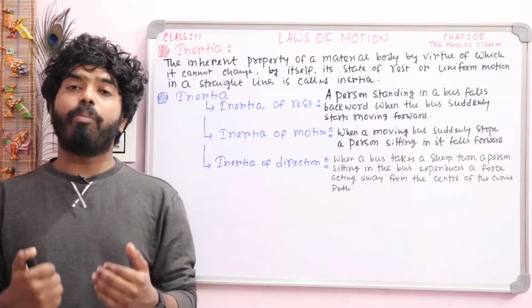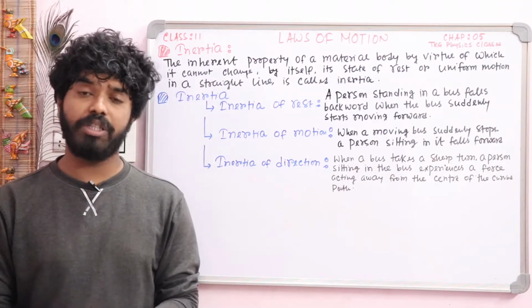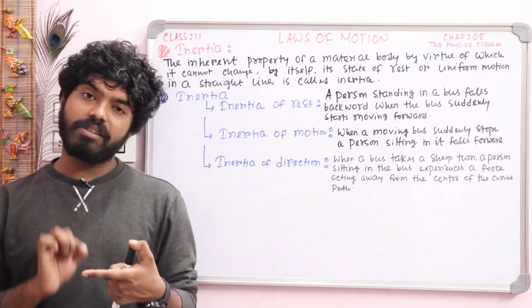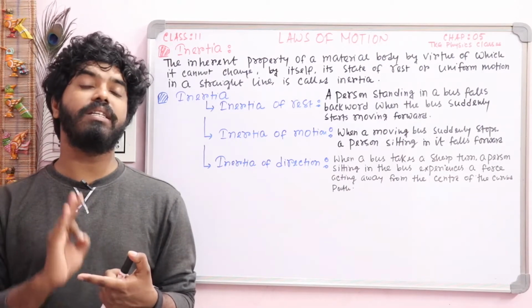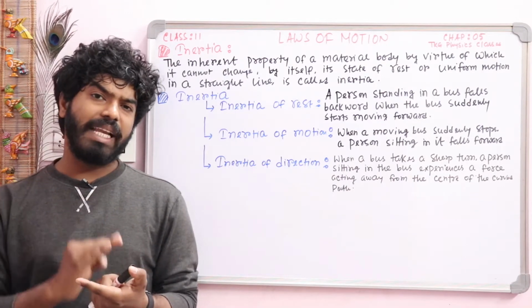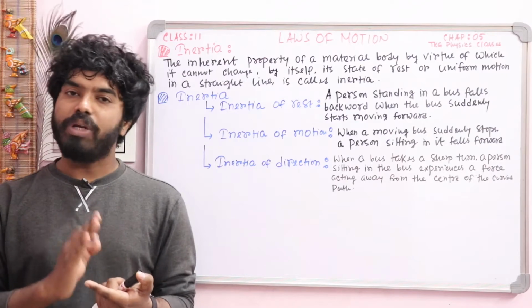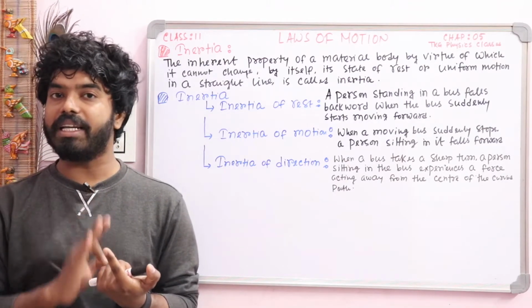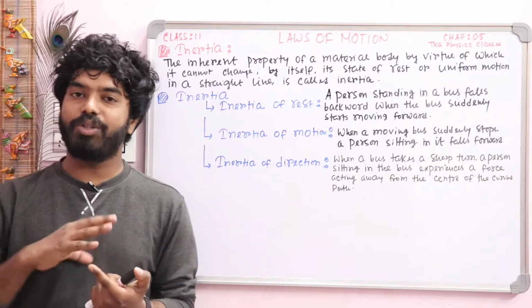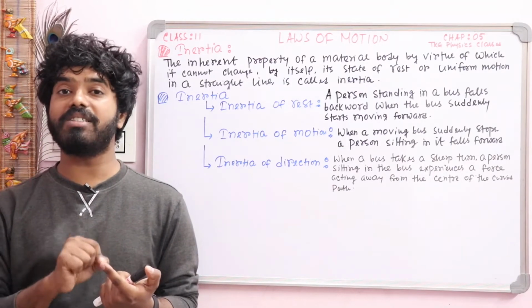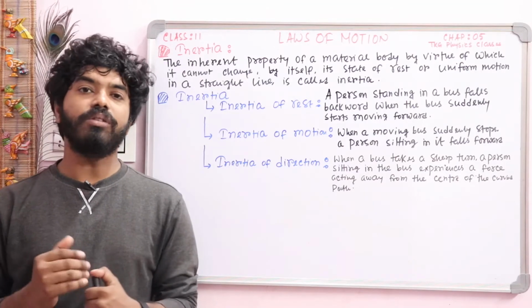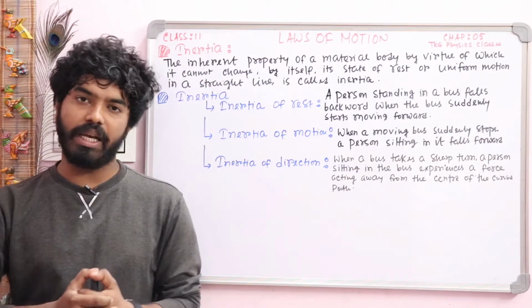That is, it is a property of a body by virtue of which the body remains in its state. Suppose a body is at rest, so the tendency of that body is to remain at rest. This is inertia. Actually the meaning of inertia is resistance to change.